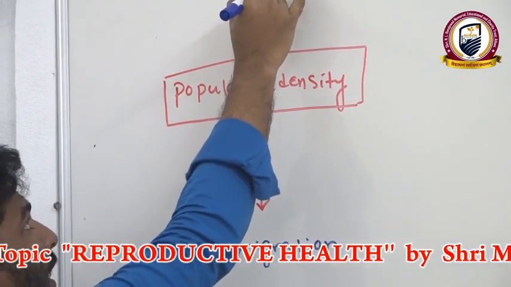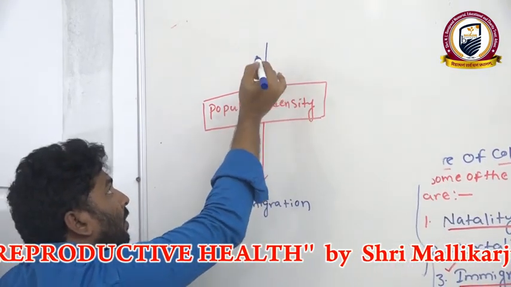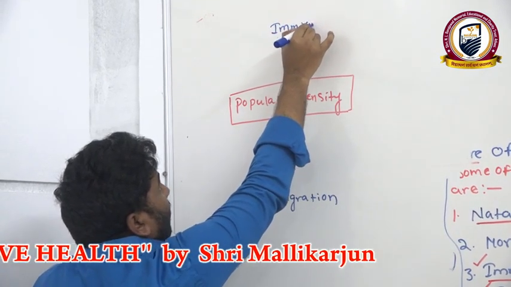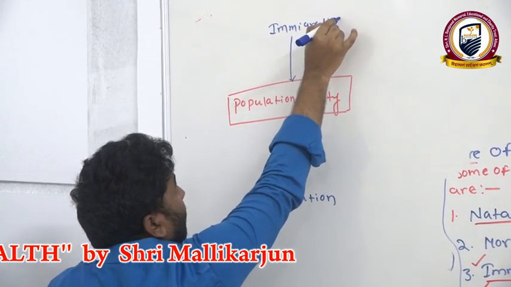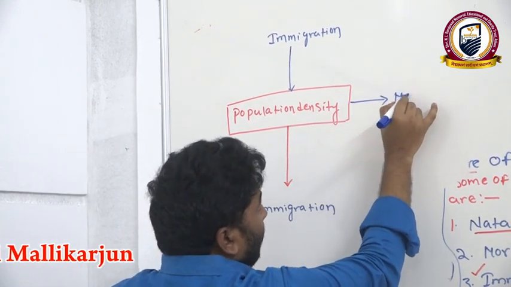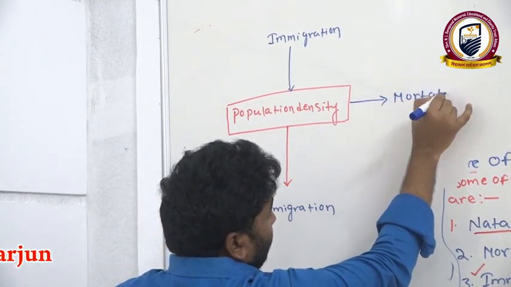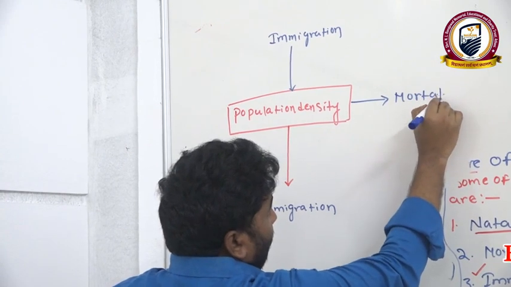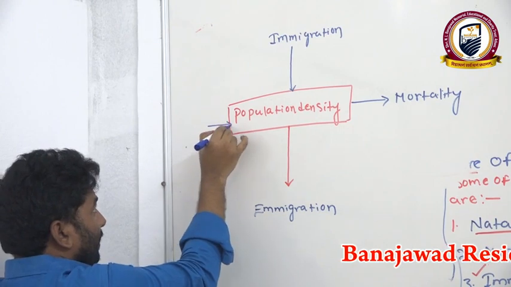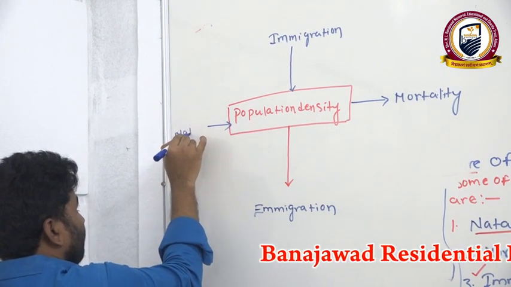Now we can write here immigration. Now here we can write mortality. Now we can write here natality.